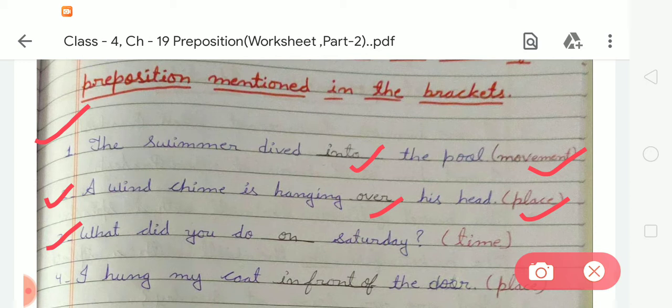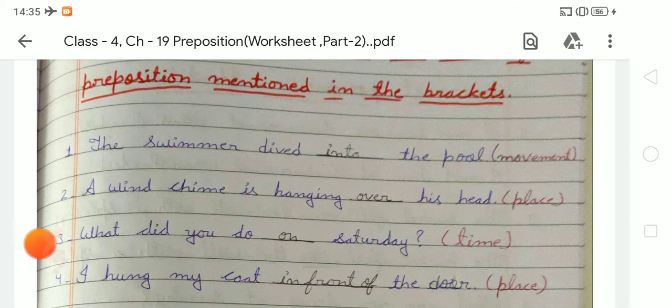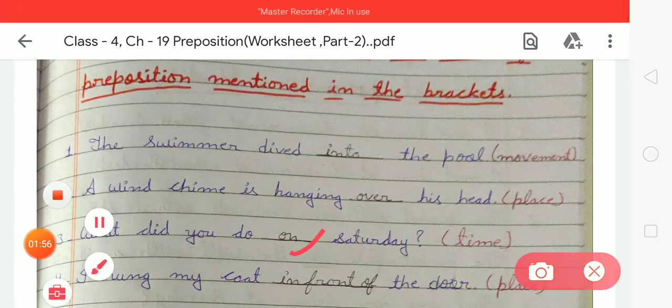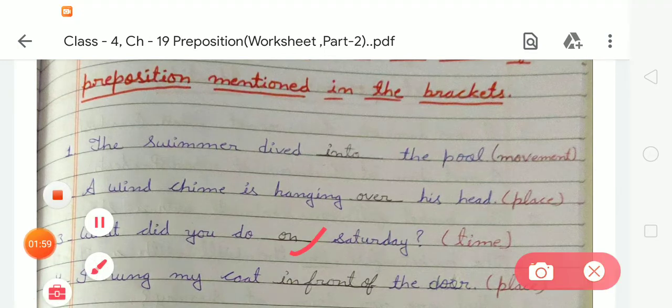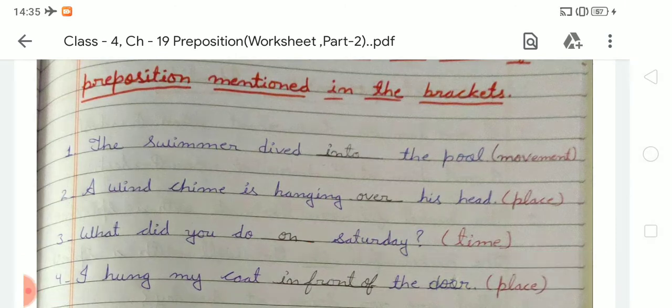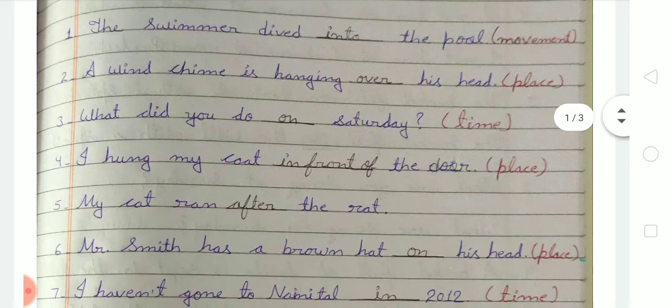Okay student. Next, number 3. In number 3, there is a sentence, what did you do blank Saturday. Here the kind of preposition is time. So we have to write on, O-N, on. So, what did you do on Saturday? Next, number 4.